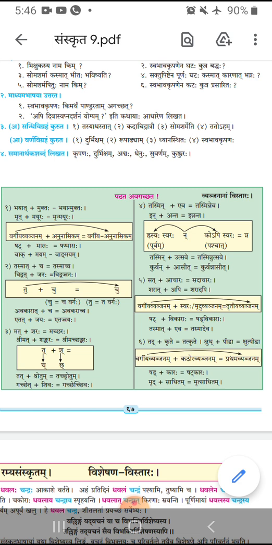And if it is followed by a nasal, here it is followed by Ma. Bhayat plus Muktaha. Ta is followed by a nasal Ma. Then in place of Ta, nasal will come.